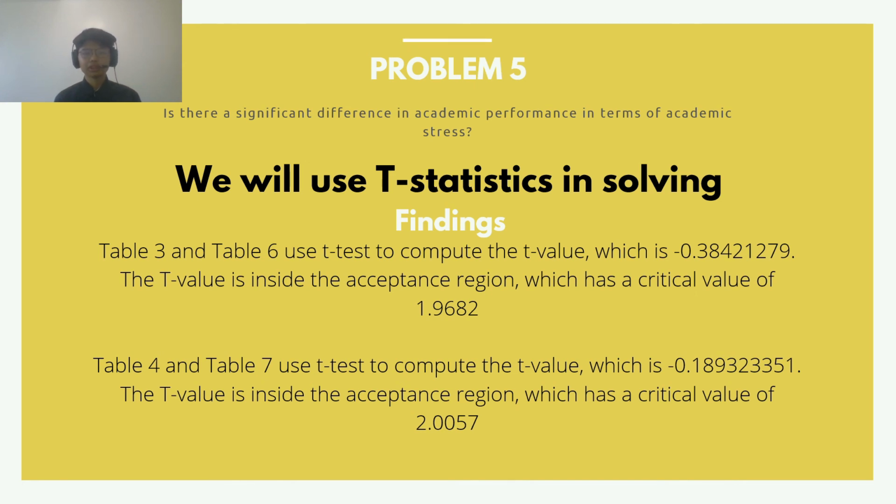The t-value is inside the acceptance region, which has a critical value of 1.9682. Table number 4 and Table number 7 use t-test to compute the t-value, which is negative 0.189323351. The t-value is inside the acceptance region, which has a critical value of 2.0057.